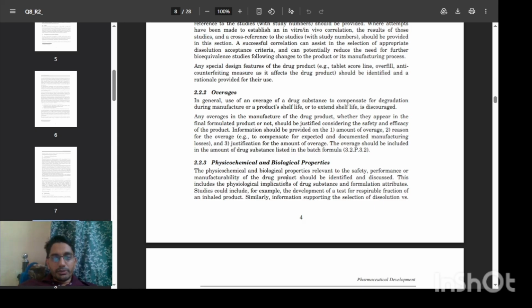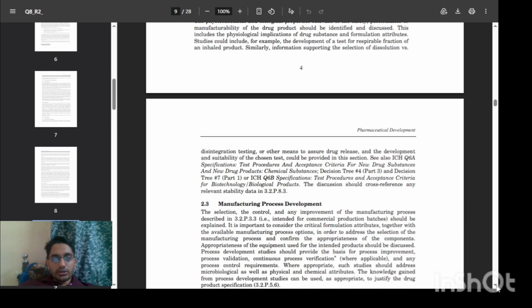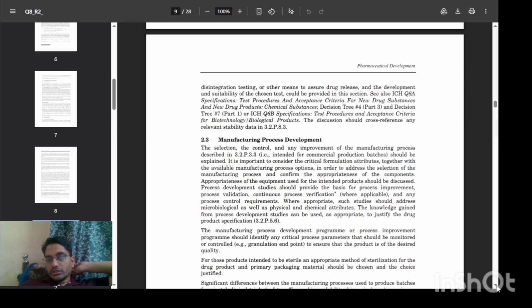The physicochemical and biological properties related to the safety, performance or manufacturability of the drug product should be identified and discussed. This includes the physicochemical properties of the drug substance and formulation attributes. Studies could include, for example, the development of tests for the respirable fraction of inhaler products. Similarly, information supporting the selection of dissolution versus disintegration or other means to assure drug release.